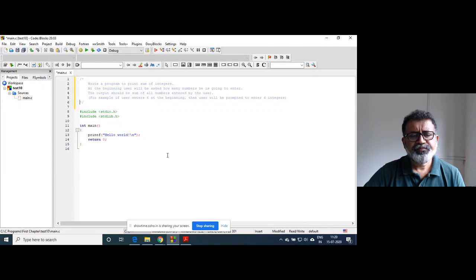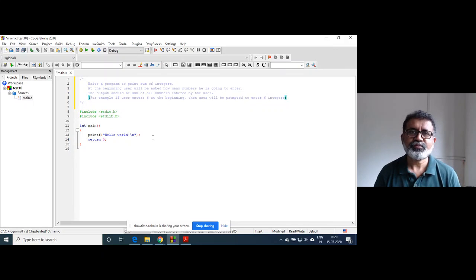At the beginning, the user will be asked how many numbers he is going to enter. The output should be the sum of all numbers entered by the user. For example, if the user enters 6 at the beginning, then the user will be prompted to enter 6 integers.